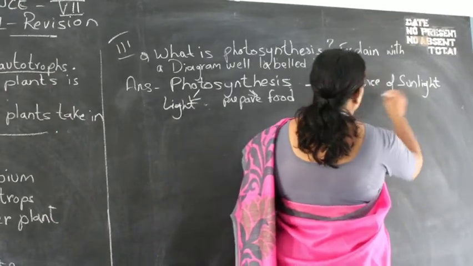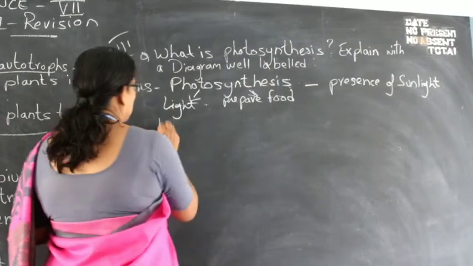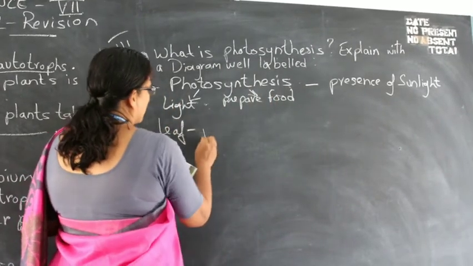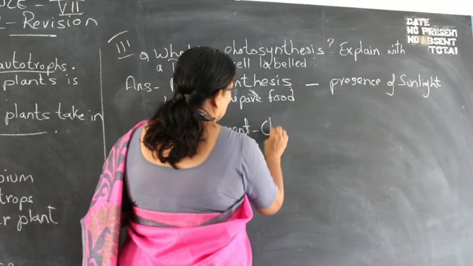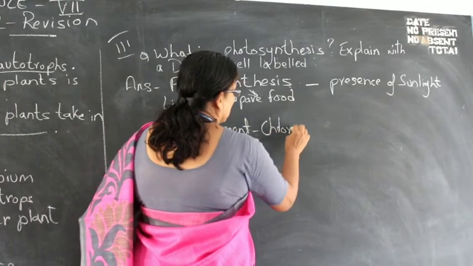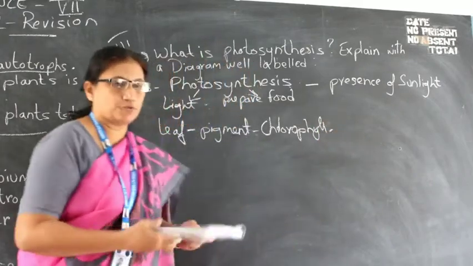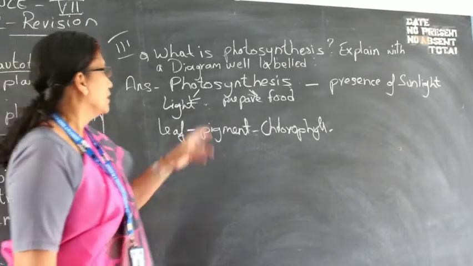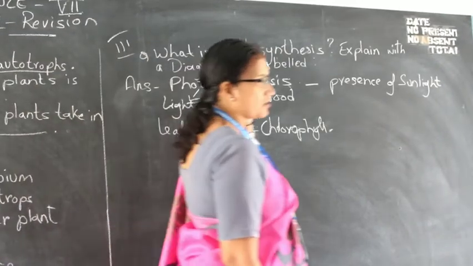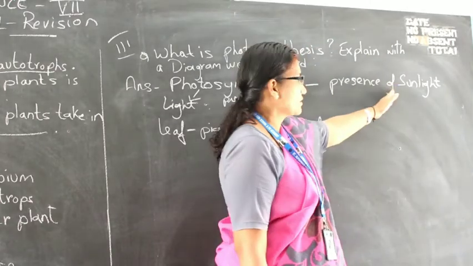The leaf has a pigment known as chlorophyll, in the presence of sunlight. This green pigment of the leaf helps the plant to prepare food. So in photosynthesis, in the presence of light, they prepare food. The light, the term over here, is sunlight.